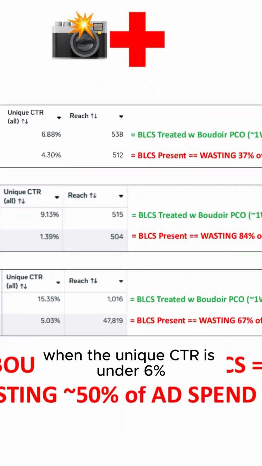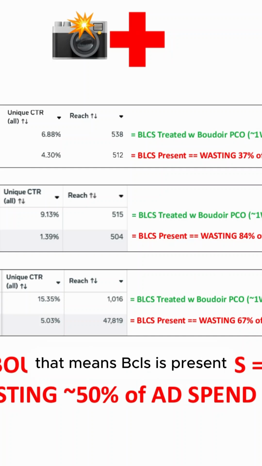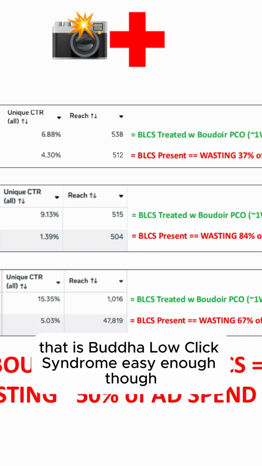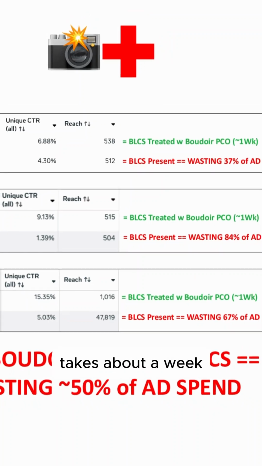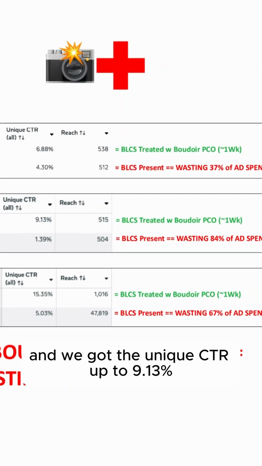1.39%. When the unique CTR is under 6%, that means BLCS is present. That is Boudoir low click syndrome. Easy enough though, we can treat it with Boudoir Pico. It takes about a week. And we got the unique CTR up to 9.13%.